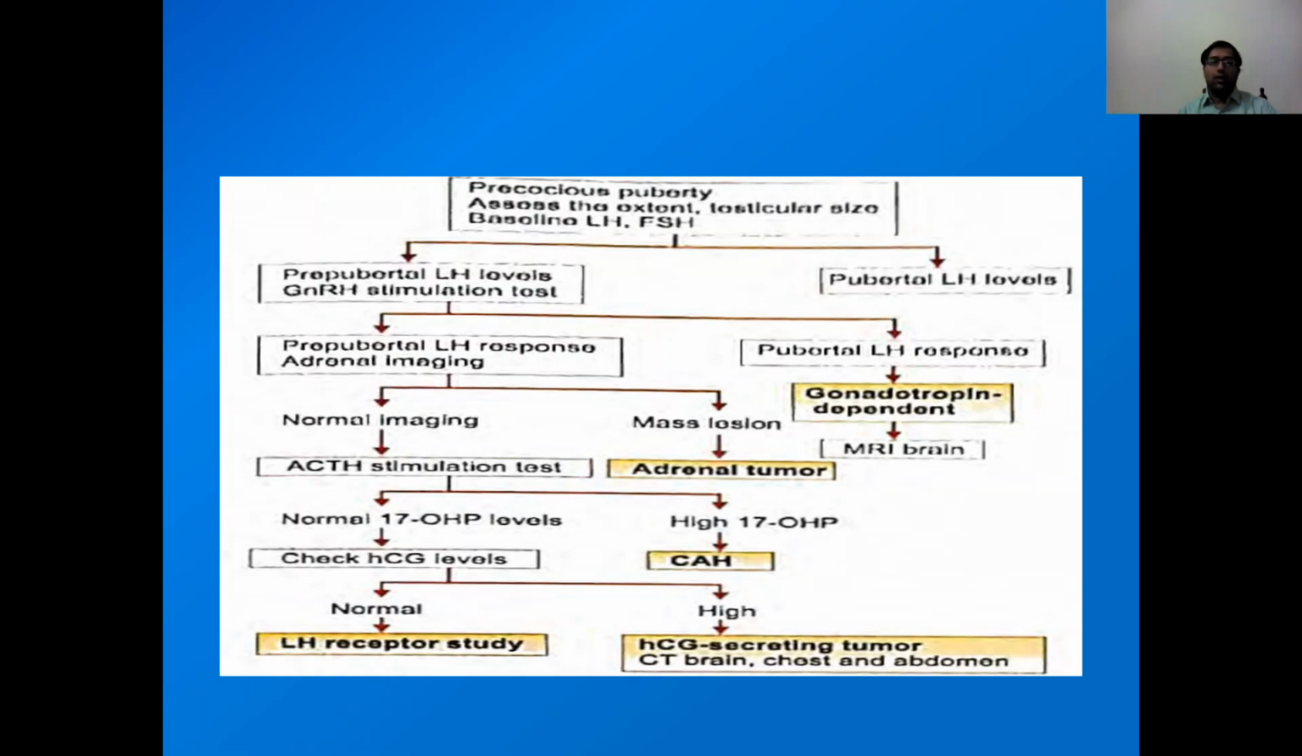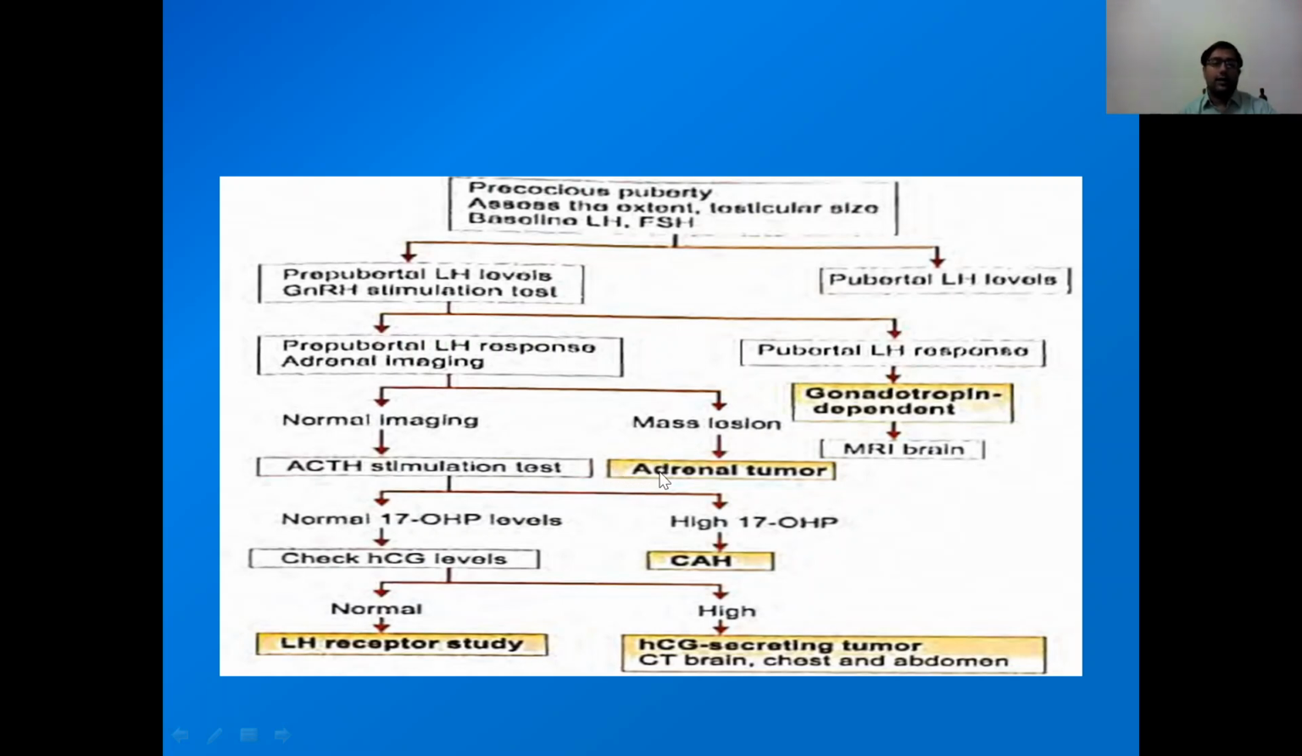So how will we evaluate? If we find signs and symptoms of precocious puberty, then we have to do SMR and check baseline LH and FSH. If prepubertal LH level, then we have to perform a GnRH stimulation test. If LH is found to be pubertal, then it is gonadotropin dependent, and we have to perform MRI of the brain. If prepubertal LH response is there and we find a mass lesion, it can be seen in any part of the body. It can also be a mediastinal mass.